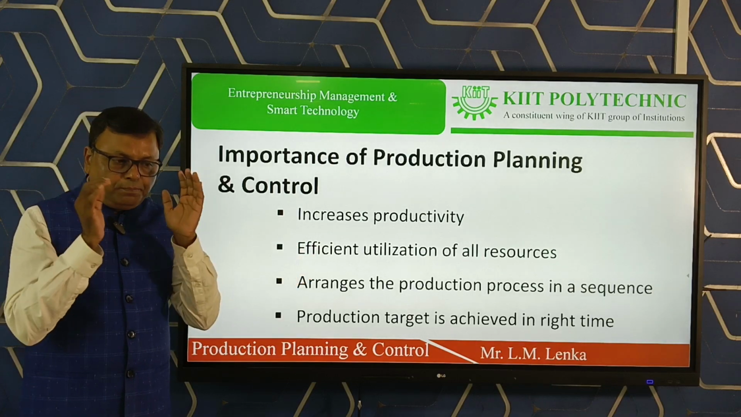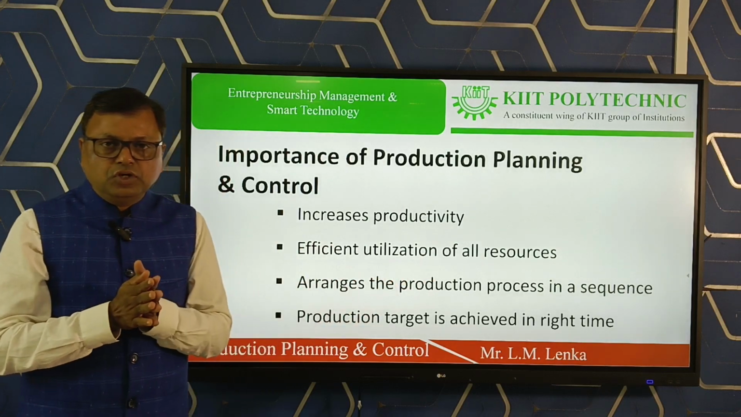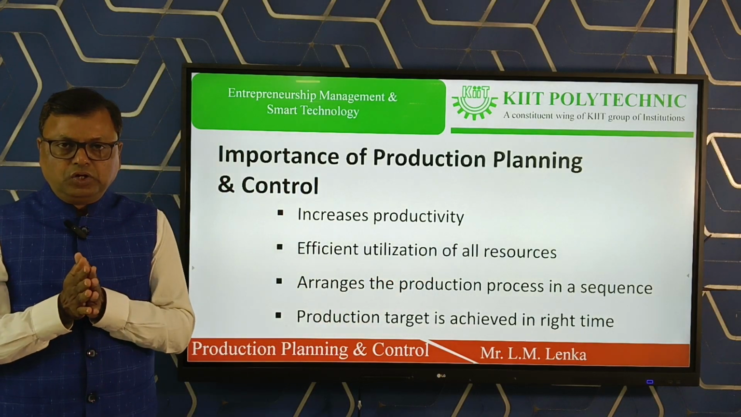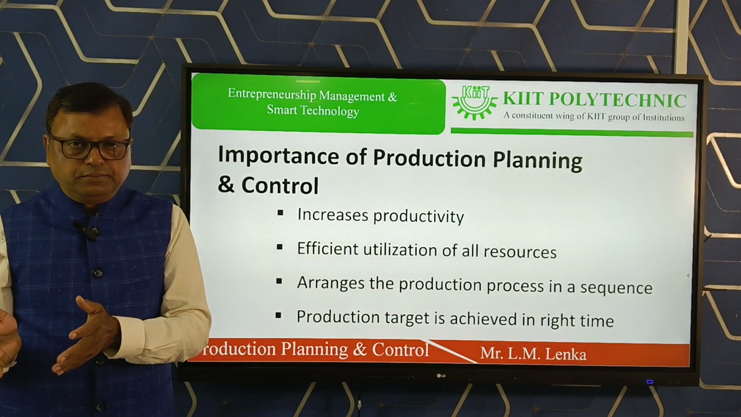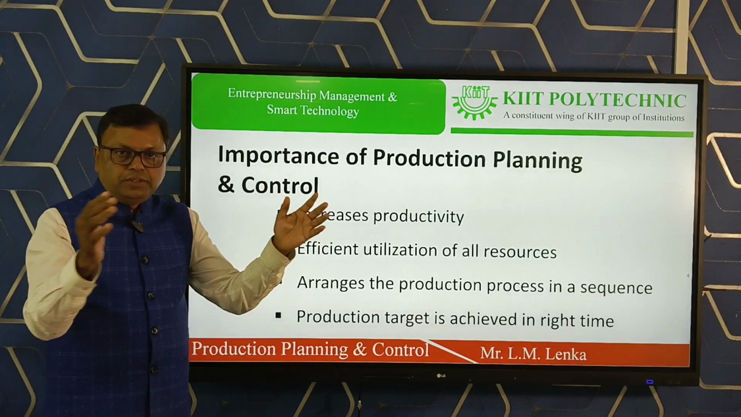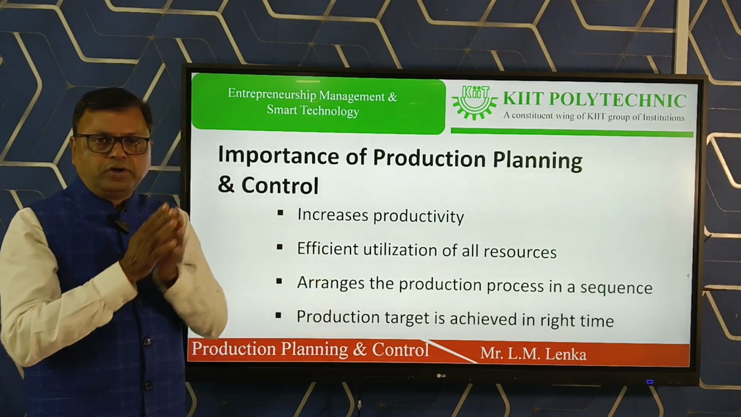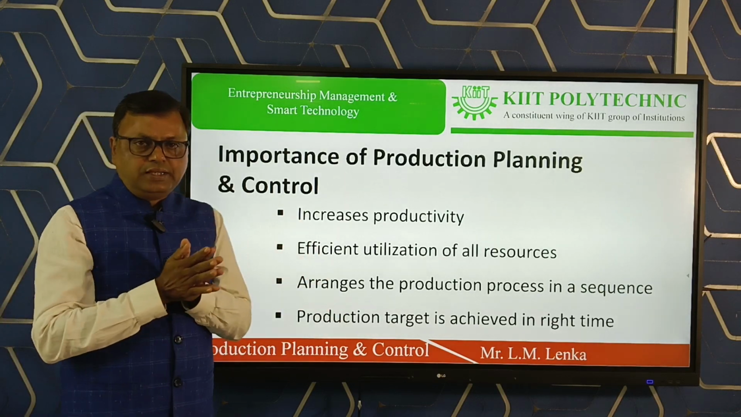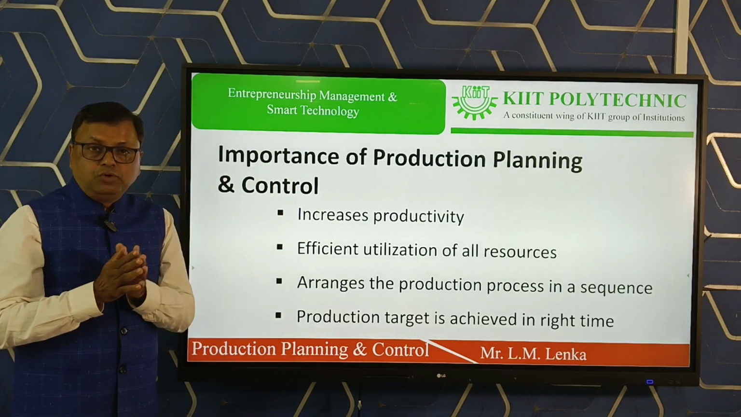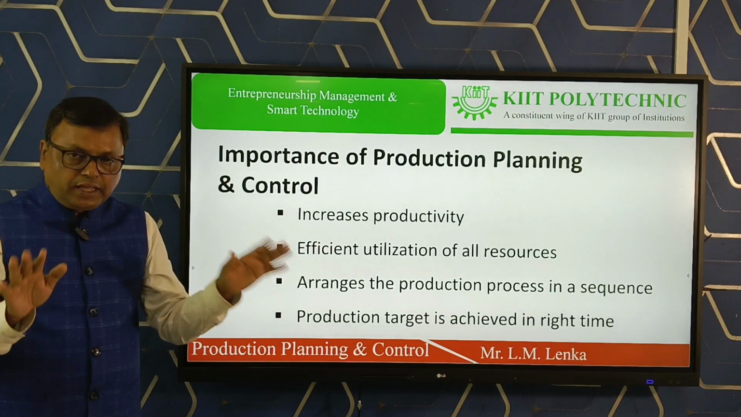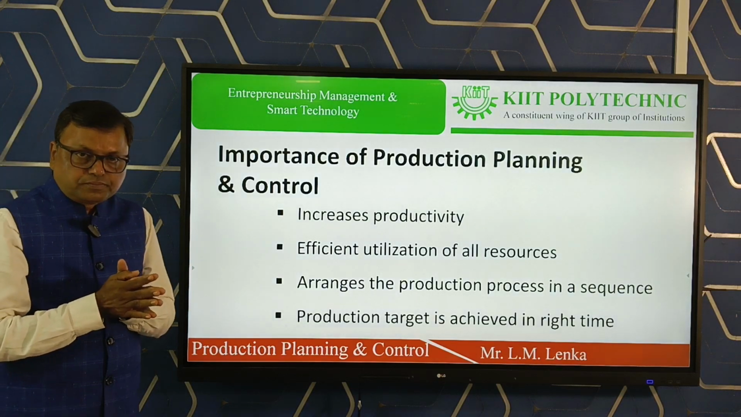First of all, the productivity of the organization can be increased with the help of production planning and control. Two things are there: planning production and controlling production. With this combination of planning production and controlling production, we can increase the productivity, we can reduce the idleness of man, material, machine, money, the effective utilization of all the resources that is possible with the help of production planning and control.